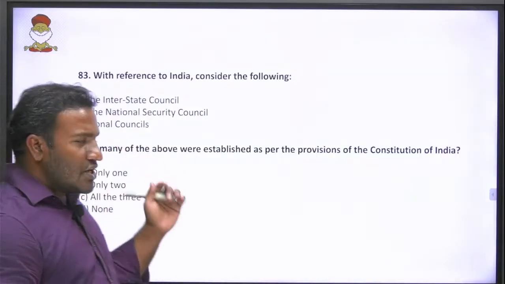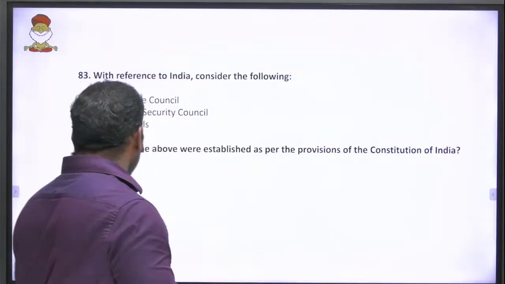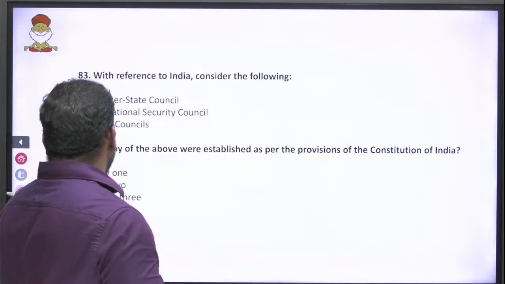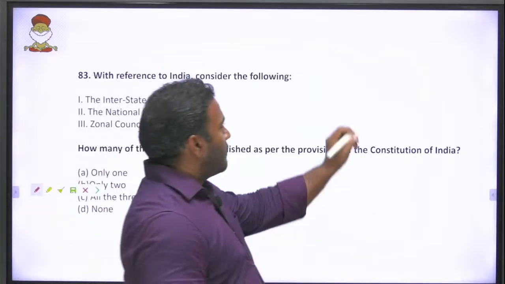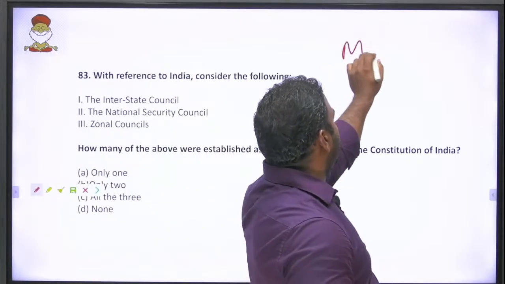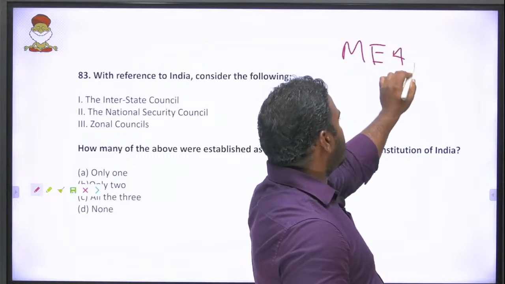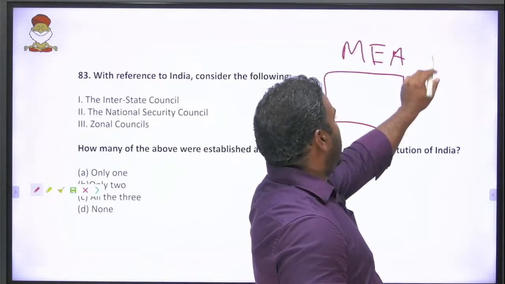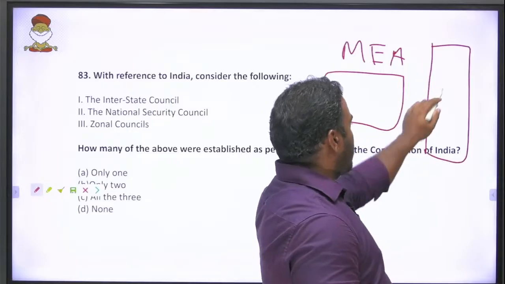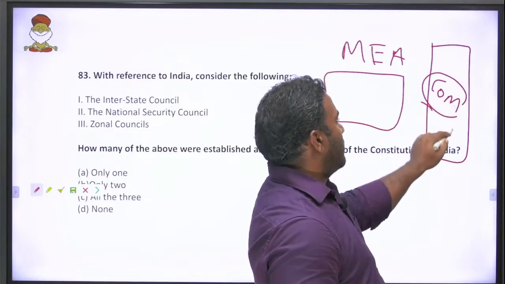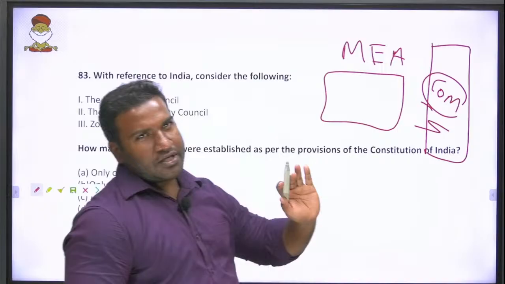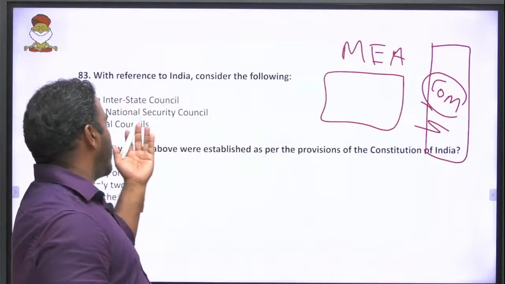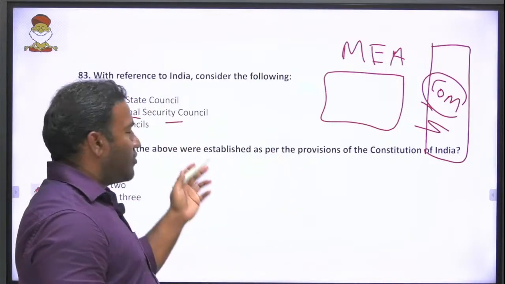The National Security Council, friends, what is the National Security Council? It is an advisory body for the foreign minister, Minister of External Affairs. Sorry, it is for the whole Council of Ministers. It is an advisory body, and this advisory body need not be constitutional. It need not be statutory also.